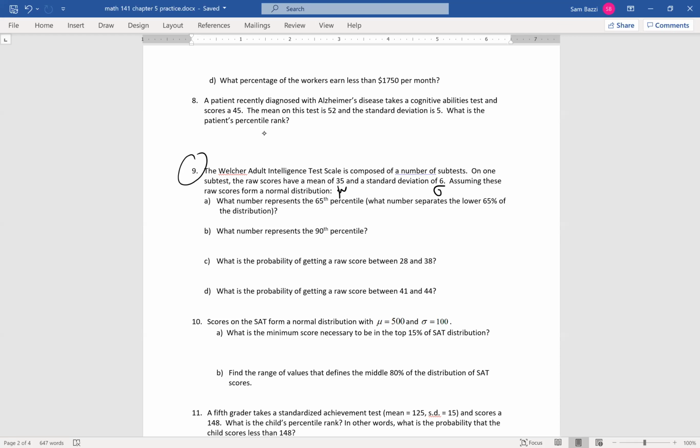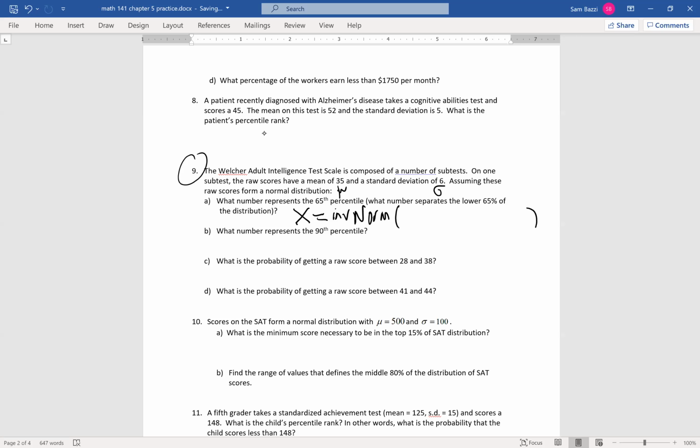Who can answer this question? When I say 65th percentile, guys, that means I'm giving you the area to the left. This is the probability, so we need the X value. When he says what number, he wants the X value. So what would that be? X is inverse norm.